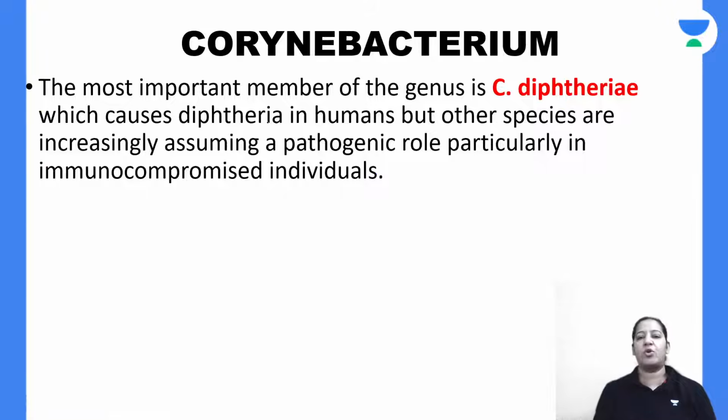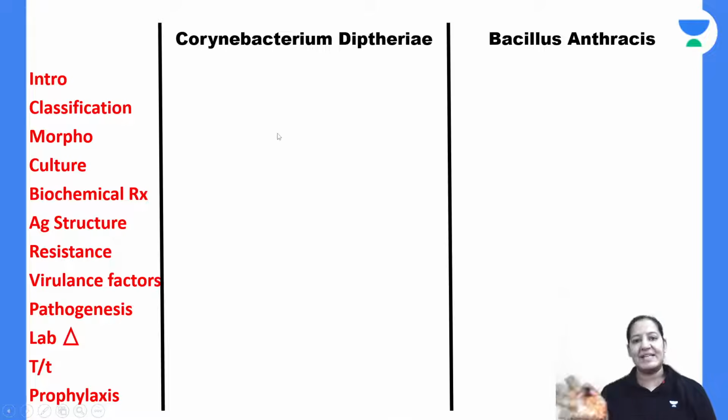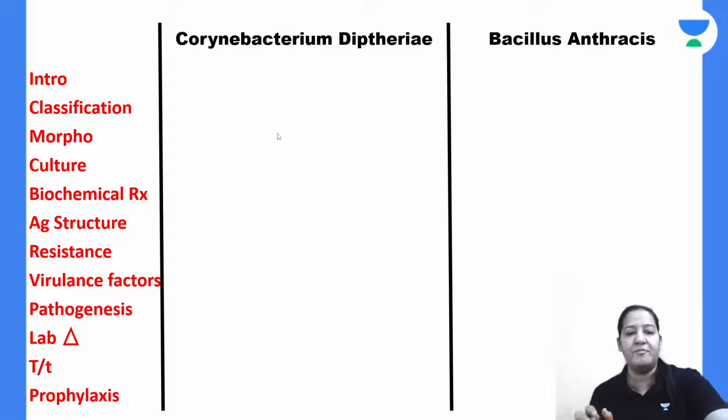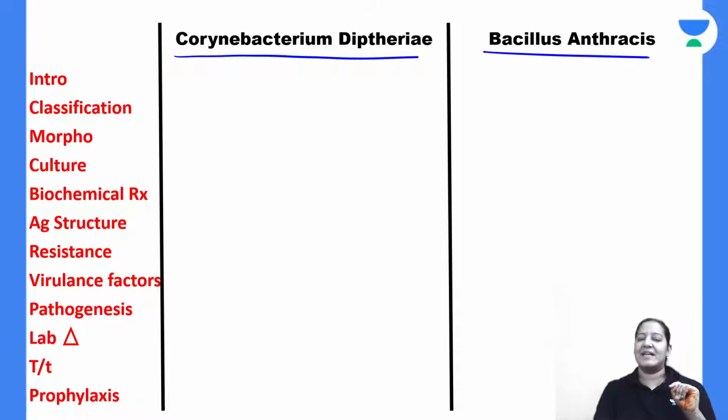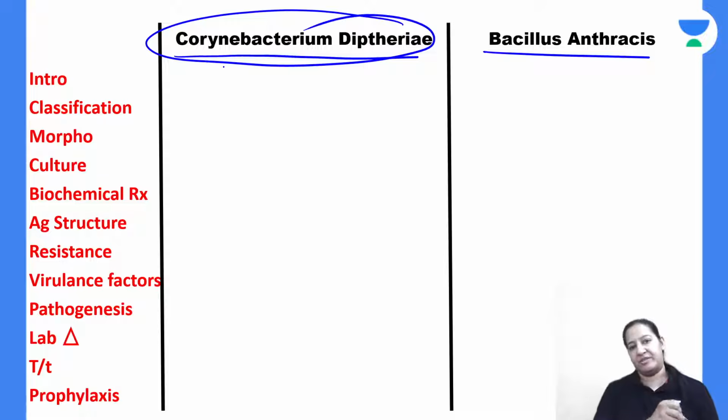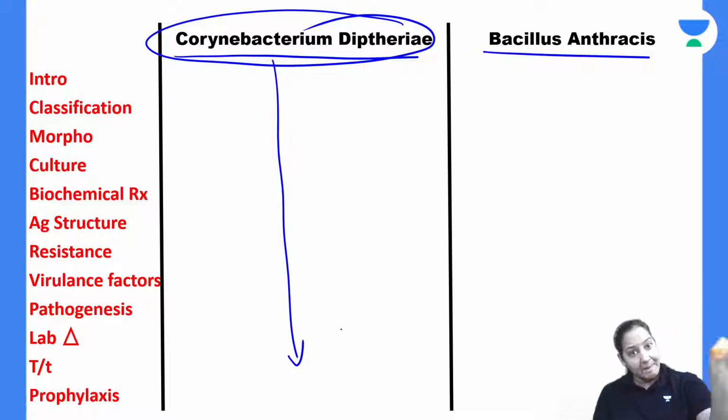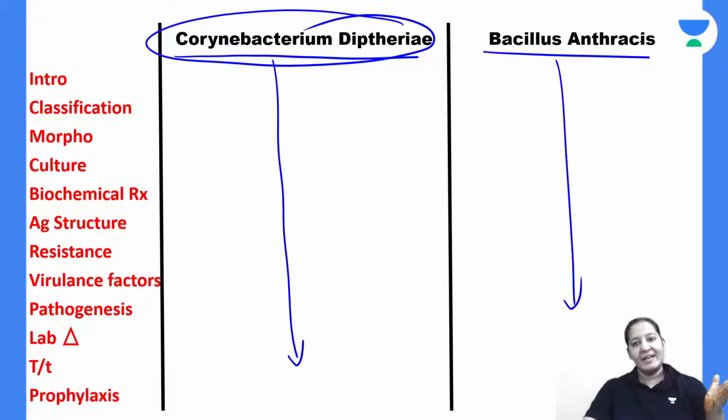So let me start with Corynebacterium diphtheria and Bacillus anthrax together in a comparative manner. So please, all the students, please do this comparative table with me. Make this comparative table with me. That is Corynebacterium diphtheria and Bacillus anthrax. Please do it in a comparative manner like this. Let me start with Corynebacterium diphtheria, right? So first we will fill this, and then in comparative manner we will fill this.